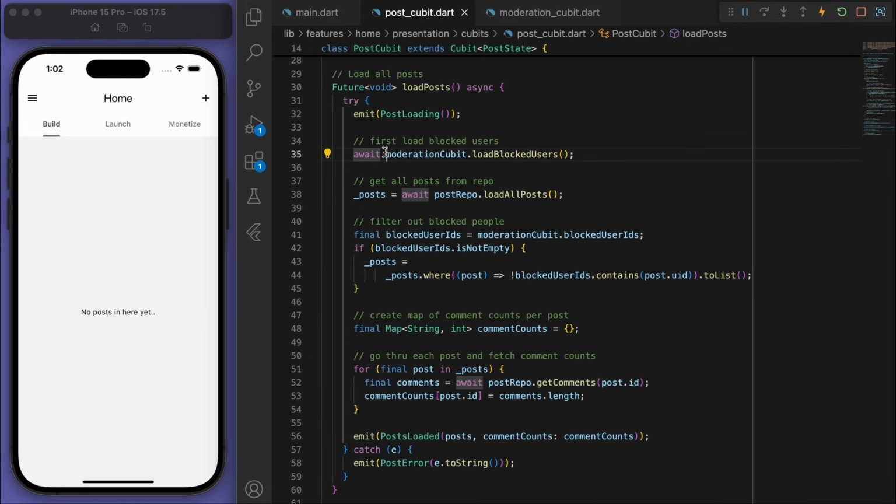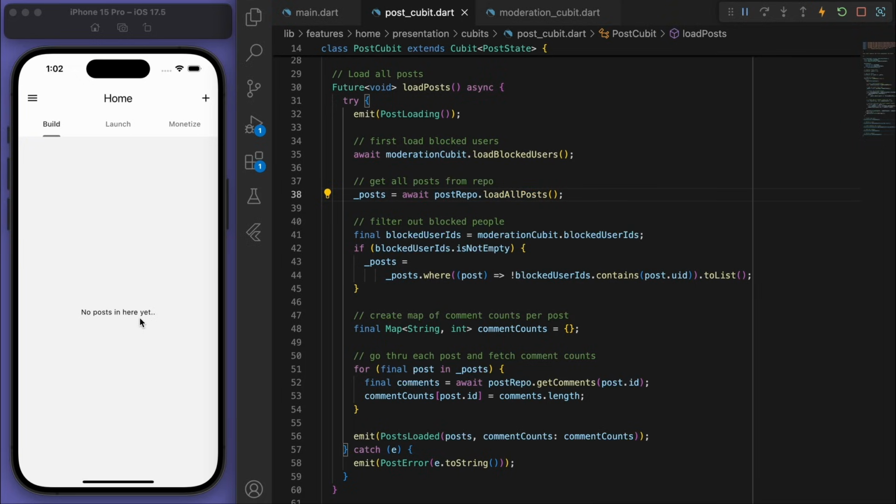So I'm going to use the keyword await. So what this does is the rest of the code is not going to finish until the load blocked users is done. So that's what await does. So that's going to be useful because then we can load the posts after that's all done. And that's it.